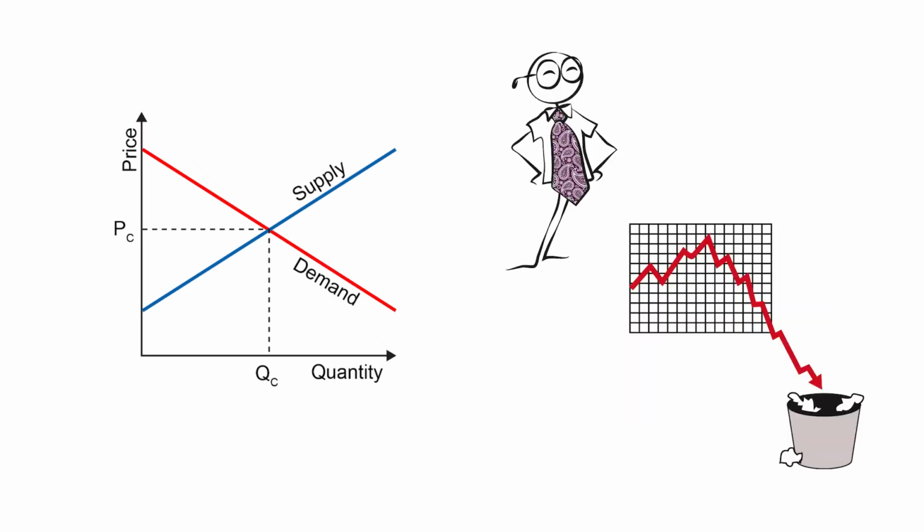Alrighty guys, now we got the guy with the funny tie. What if we have a change in customer tastes or preferences? Alright, that tie goes out of style. Well folks, if that tie goes out of style, then demand for that tie is going to shift to the left.